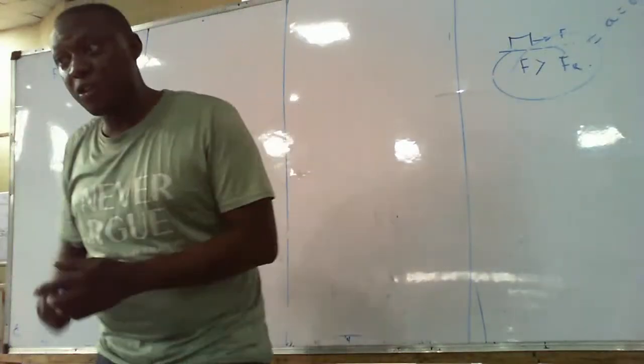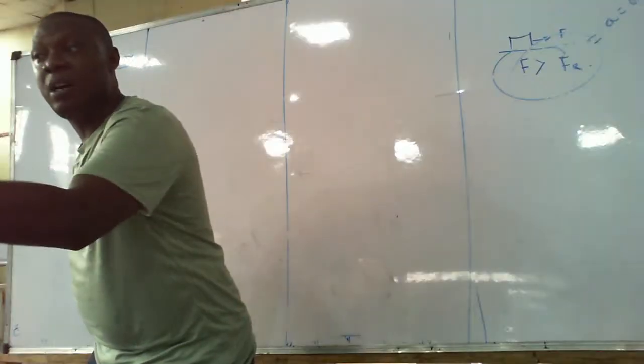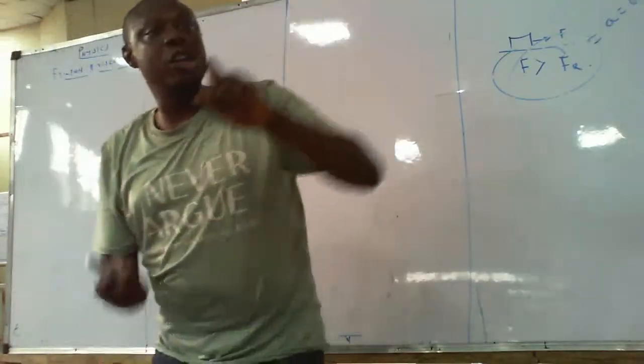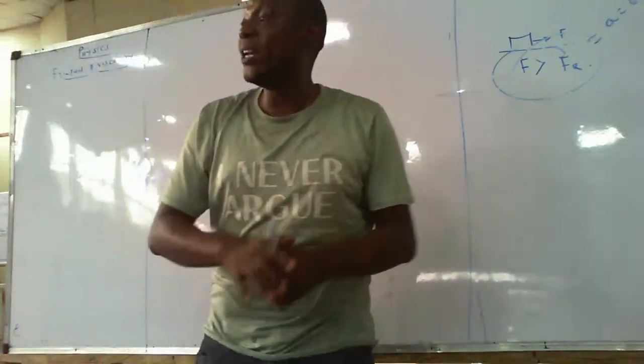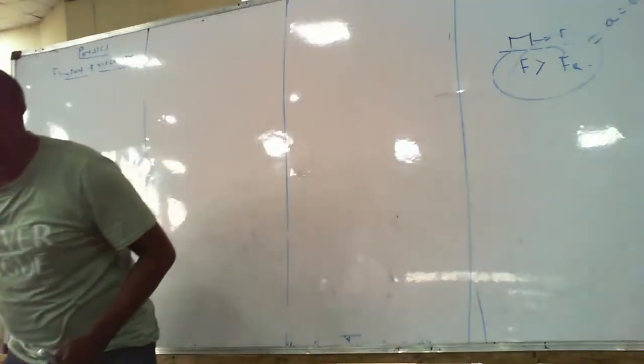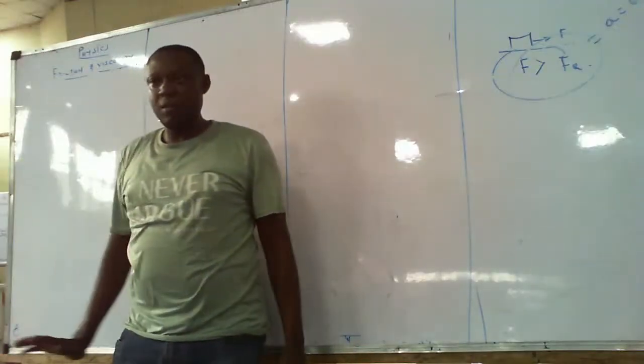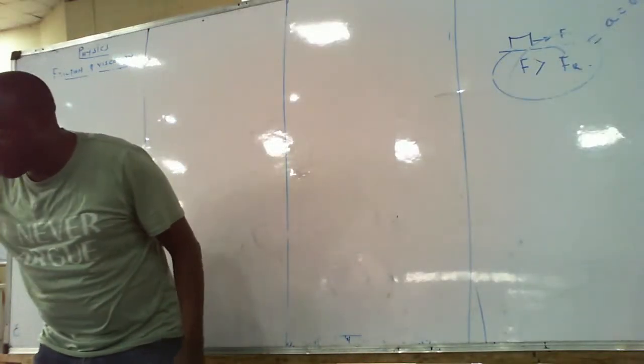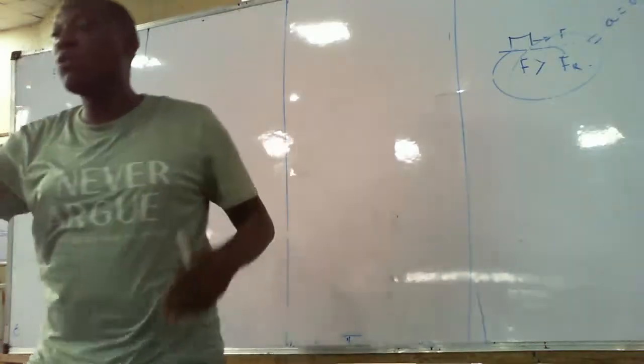So it means that friction depends on the nature of the surface. When a surface is rough, the frictional force is what, class? High. When a surface is smooth, the frictional force is what, class? 0 Newton. Is that clear? So friction does not occur on a smooth surface.